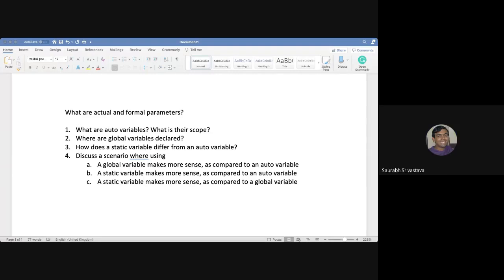So any more queries, guys? Sir, I had a doubt about the difference between static variable and auto variable. It is just that both are defined inside a function and we cannot access them outside the function. It is just that the value of a static variable is stored permanently. So what is the use of it, because we cannot access it outside the function? So why is it stored permanently? Yeah. Have you seen the example that is there?